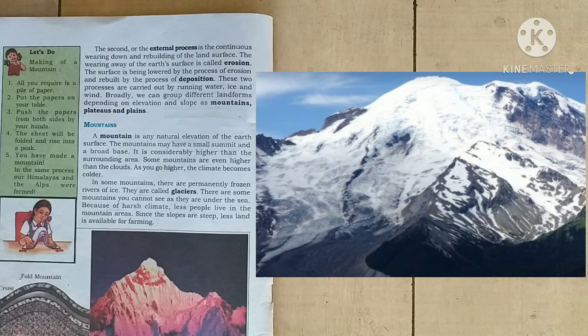There are some mountains you cannot see as they are under the sea. Because of the harsh climate, fewer people live in the mountain areas. Since the slopes are steep, less land is available for farming. Now we will see in detail.